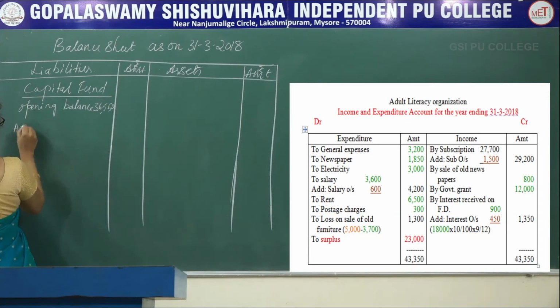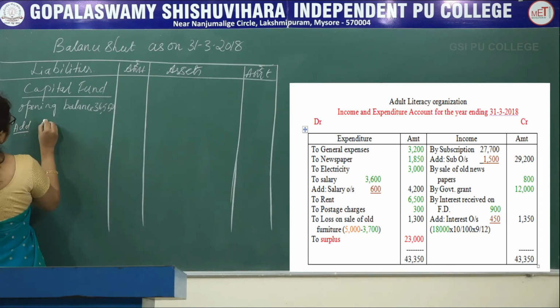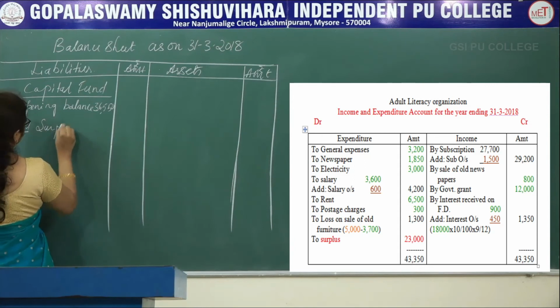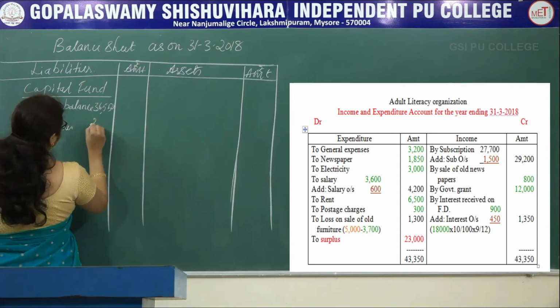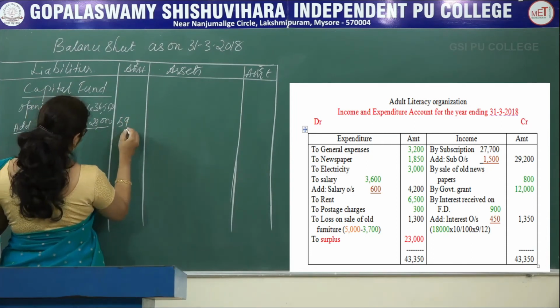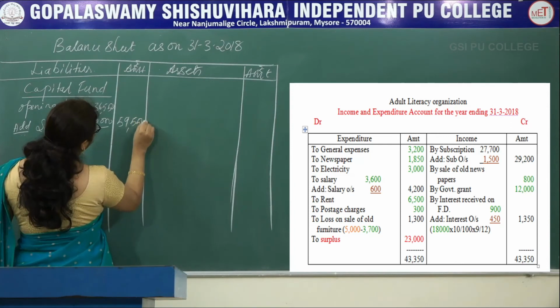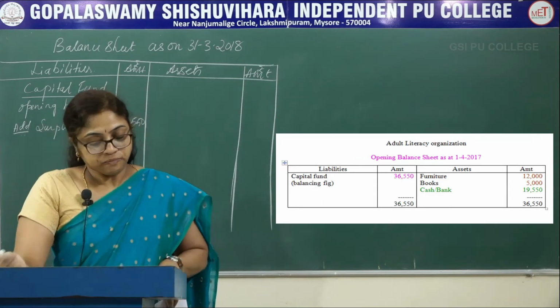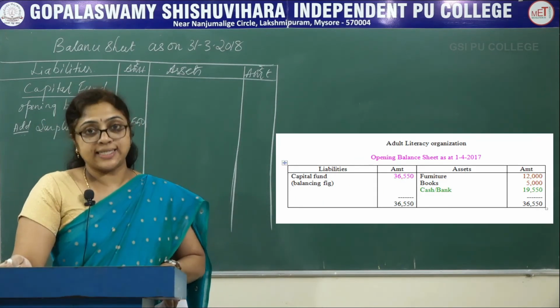Add current year surplus, that is 23,000. When you add, you will get 59,550.